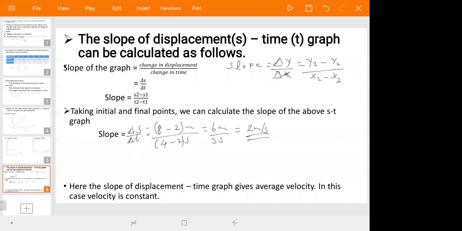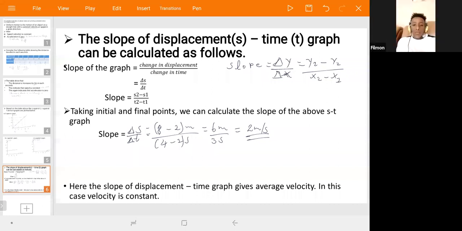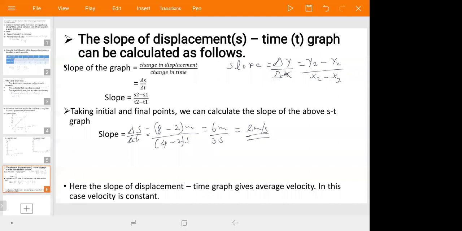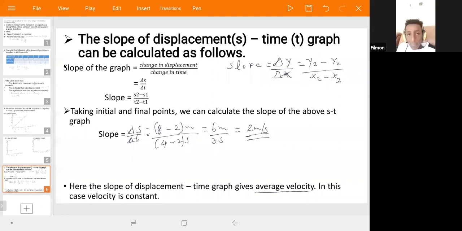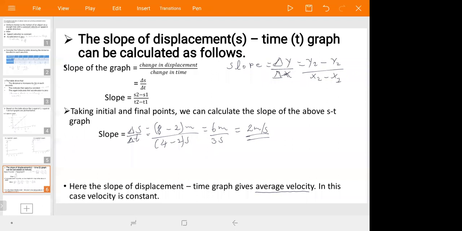The slope of a displacement-time graph gives you average velocity. In this case, velocity is constant.